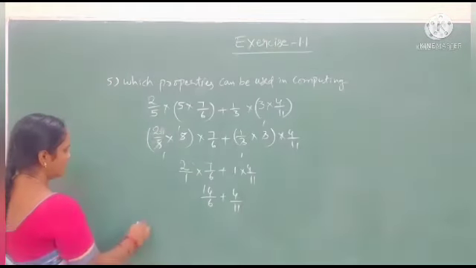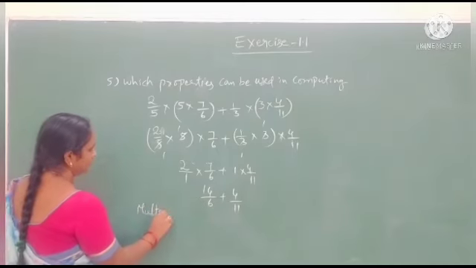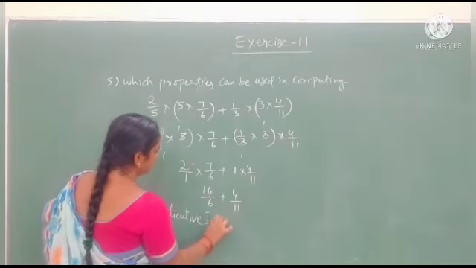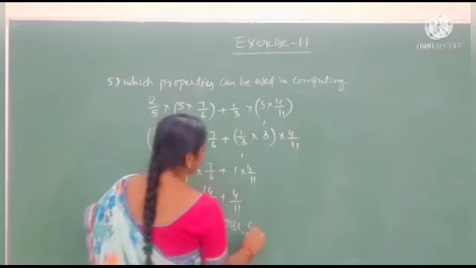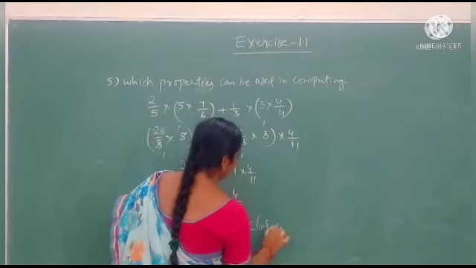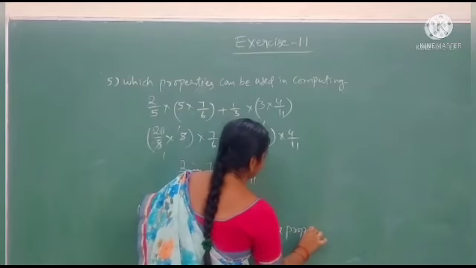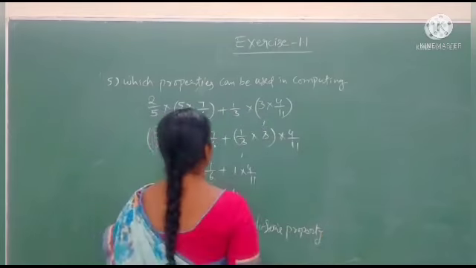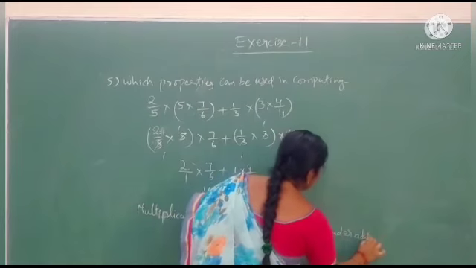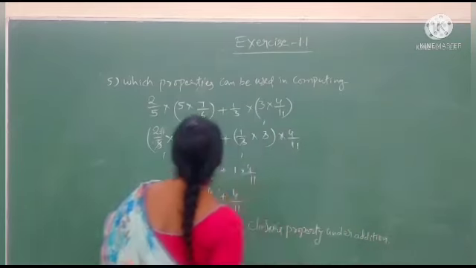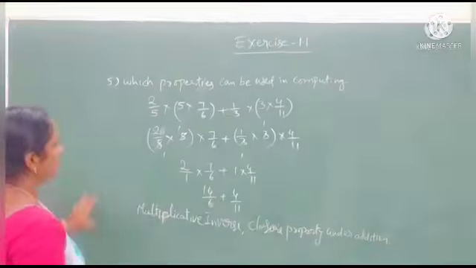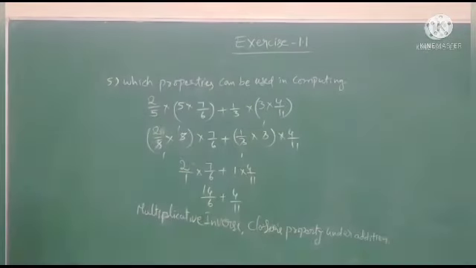Which properties are we using here? Multiplicative inverse and closure property under addition. This is the fifth question.